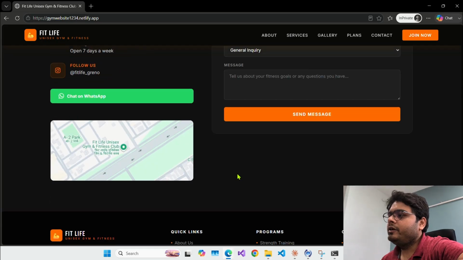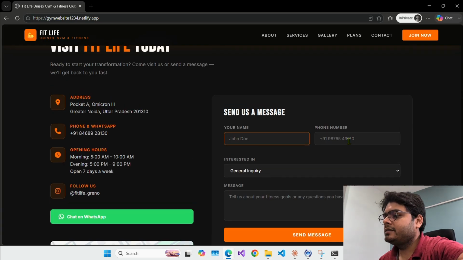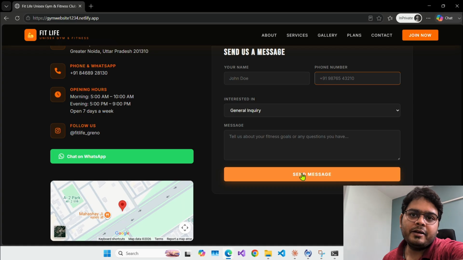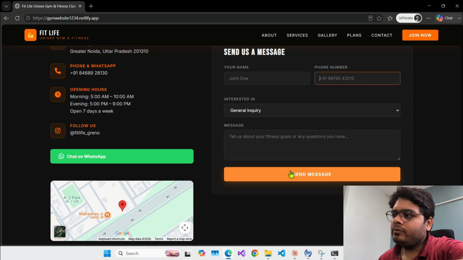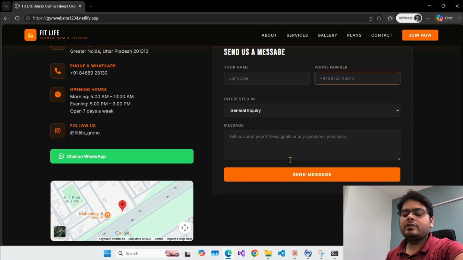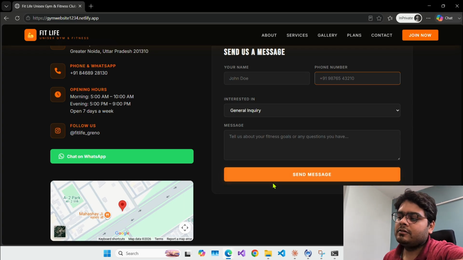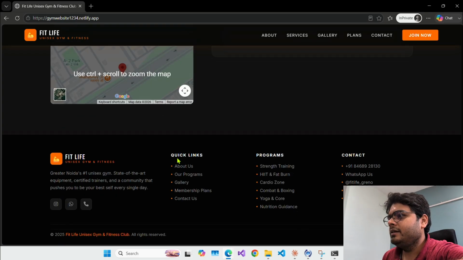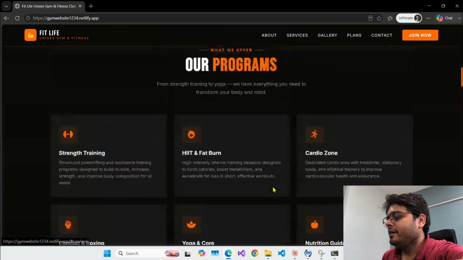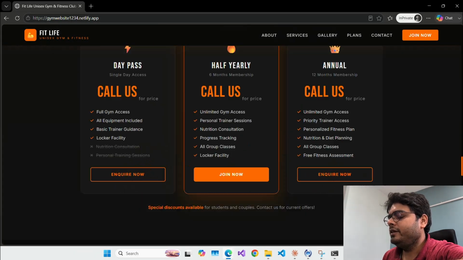Of course, you need to configure these things, right? Because if I click send message here, it won't send a message because you don't have SMTP configured. For that I'll create another video, but I think you will find videos on how to configure SMTP, and Claude can do it for you. You just need to create some accounts, whatever Claude tells you. It will guide you how to create those accounts and provide SMTP servers and things like that to make this work. Chat on WhatsApp is already working, the map is already working, and I think all these links are working perfectly, right?